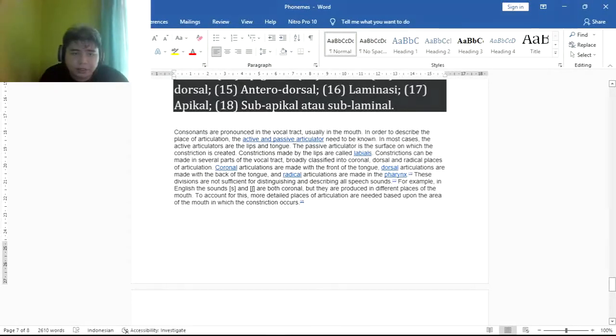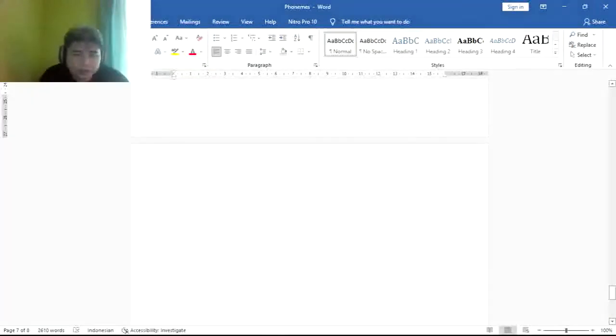These divisions are not sufficient for distinguishing and describing all speech sounds. For example, in English the sounds S and SH are both coronal, but they are pronounced in different places of the mouth. To account for this, more detailed lists of articulations are needed, based upon the area of the mouth in which the constriction occurs.